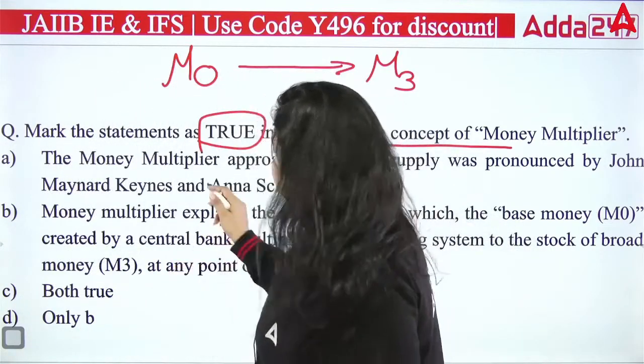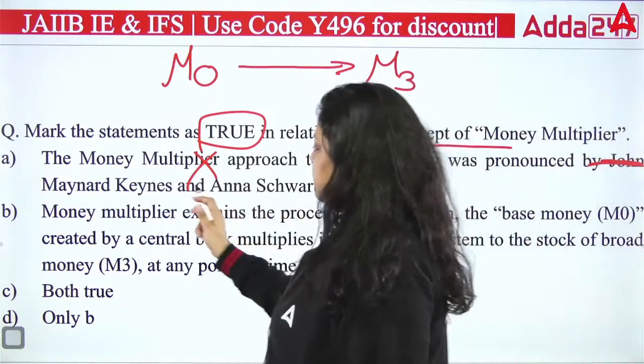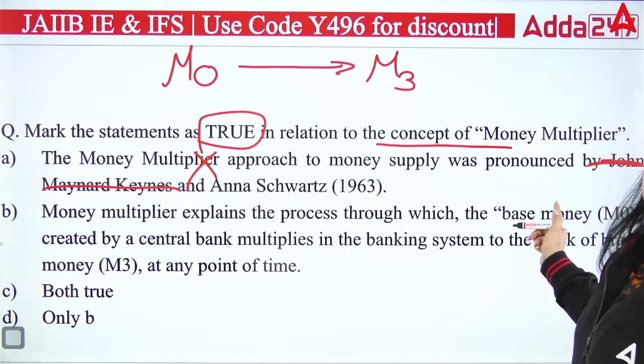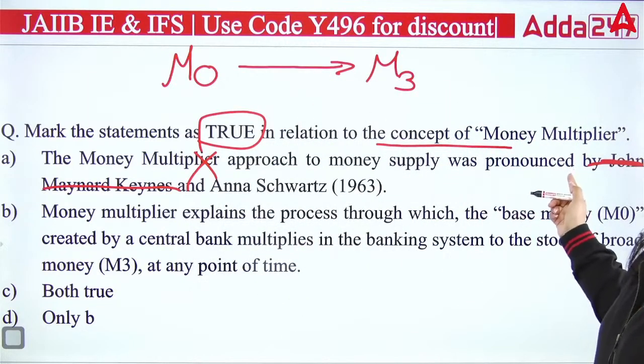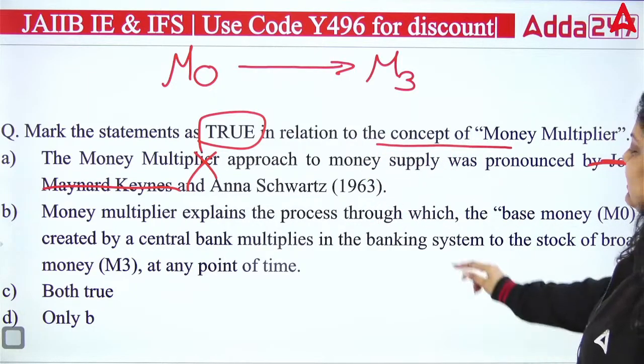So first of all, the first one is wrong because Mr. John Maynard Keynes has nothing to do with the money multiplier. In place of him, Friedman will be here, who pronounced the term money multiplier with Anna Schwartz. Okay, so first is wrong. Second is very much true.